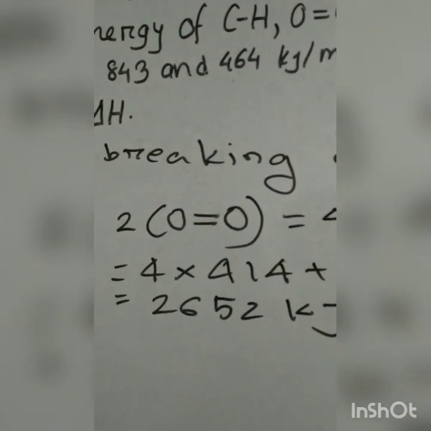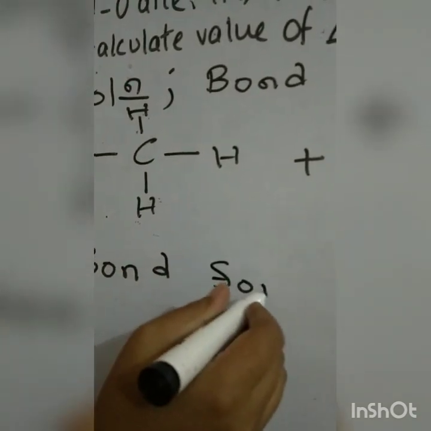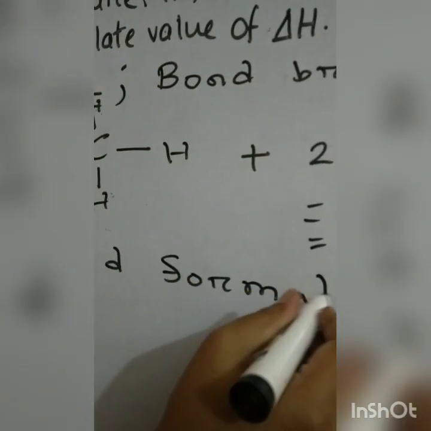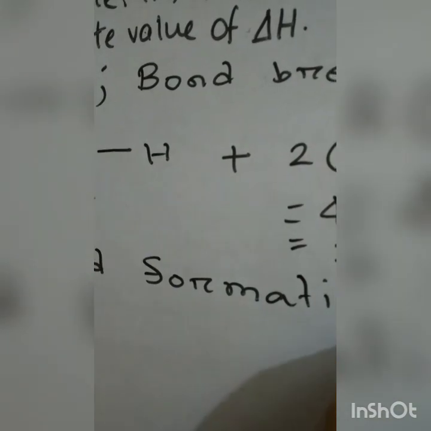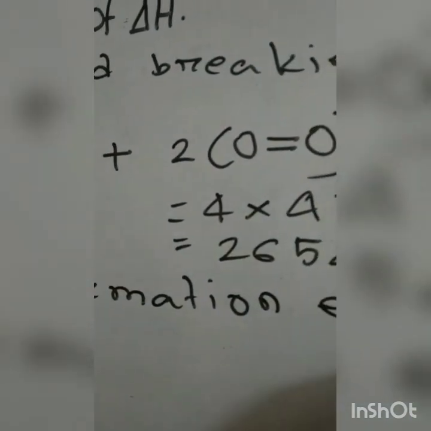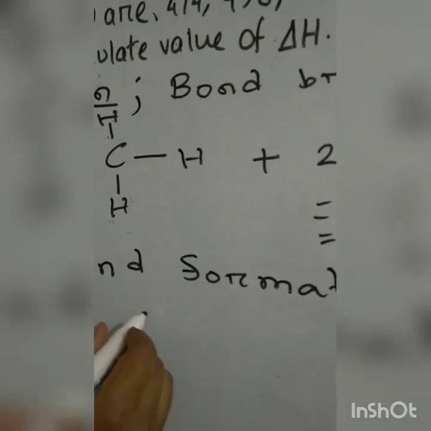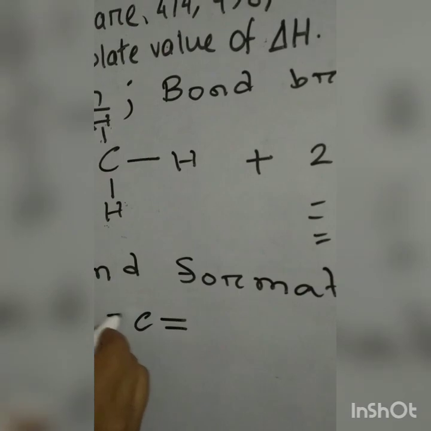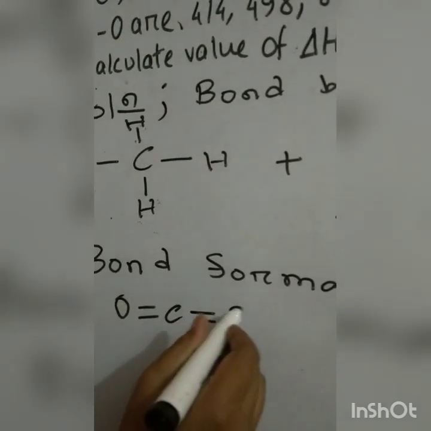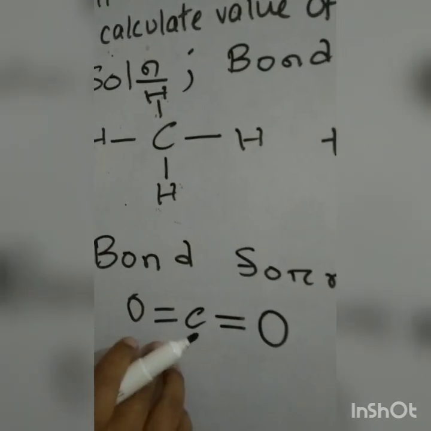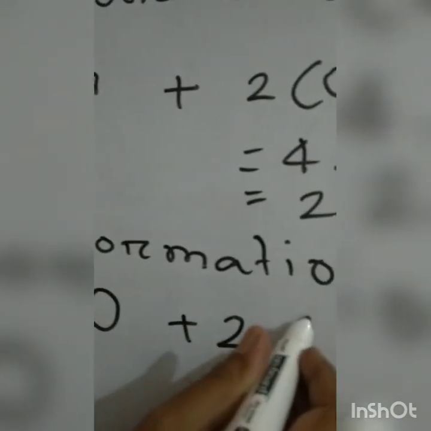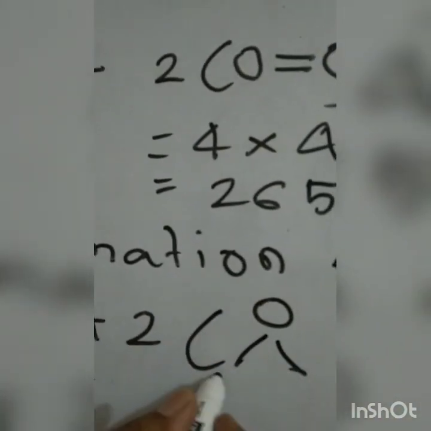Now come to bond formation energy. Carbon dioxide. How to write carbon dioxide? In carbon dioxide, carbon holds 2 oxygen atoms by double bonds, plus 2 water molecules.